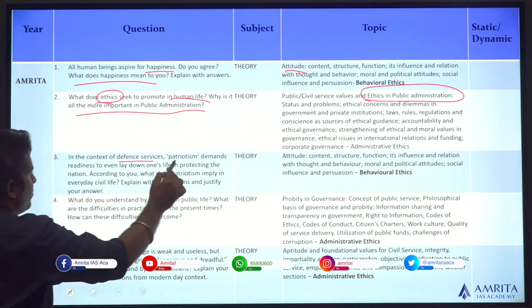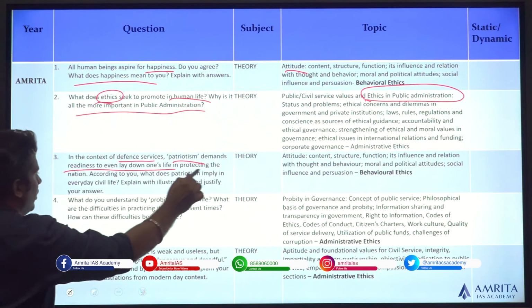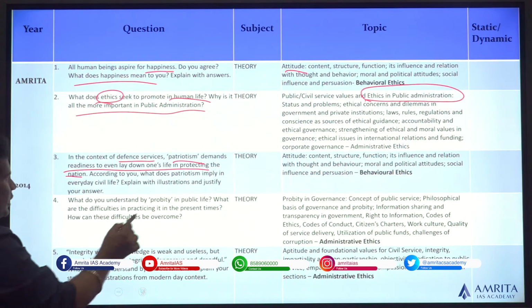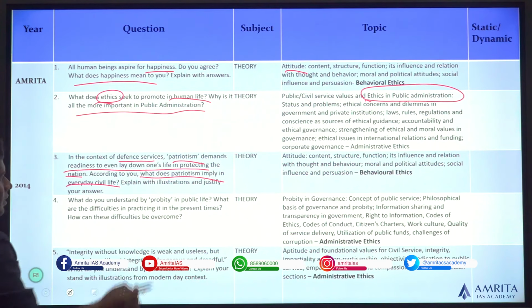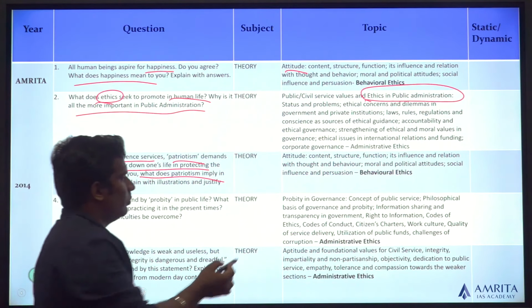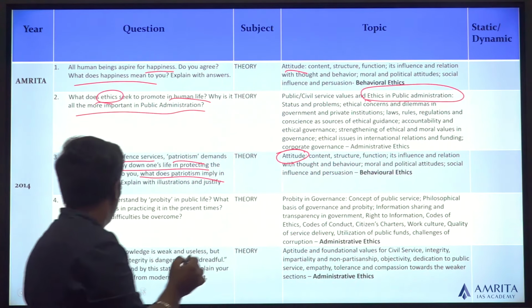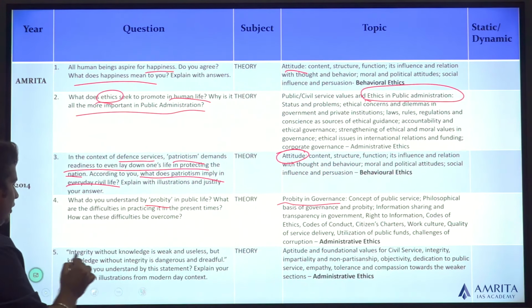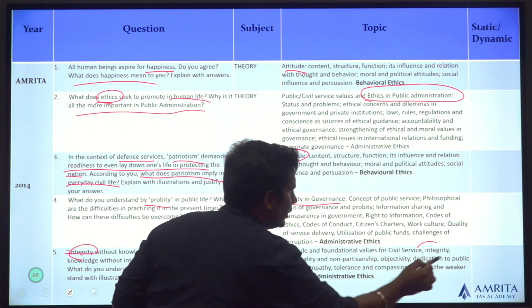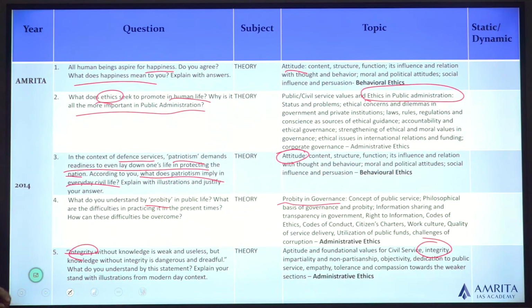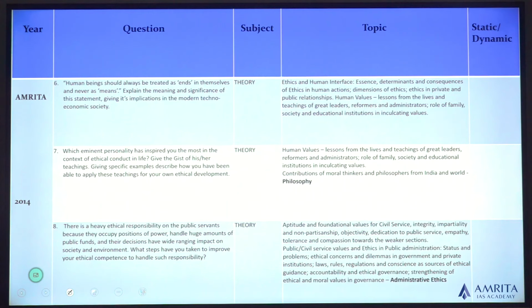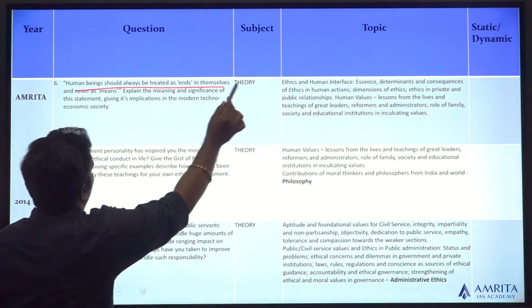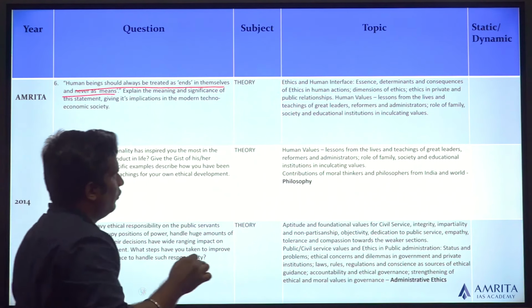In the context of defense services, patriotism demands readiness to lay down one's life in protecting the nation. What does patriotism imply in everyday civil life? You can say what it means. The attitude. Probity. Probity in governance. Integrity. Keywords. Everything has been, again, you go for these questions, they have keywords in them. Human beings should always be treated as ends in themselves and never as means. Philosophy.